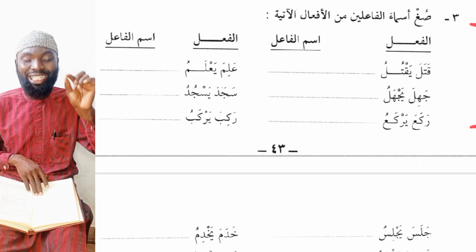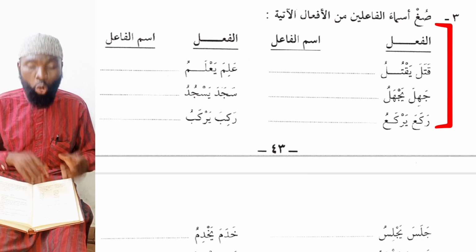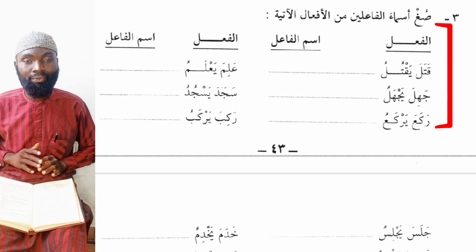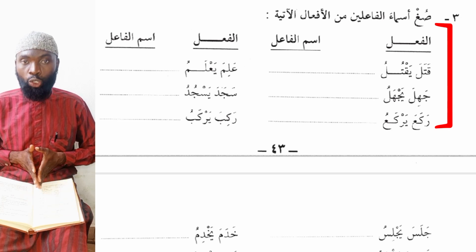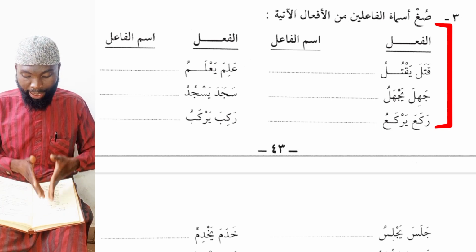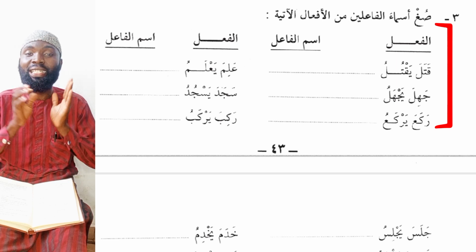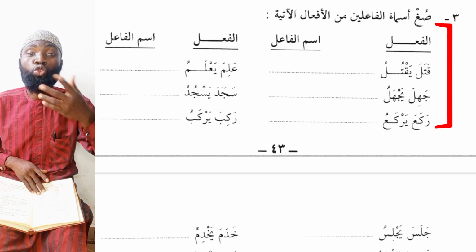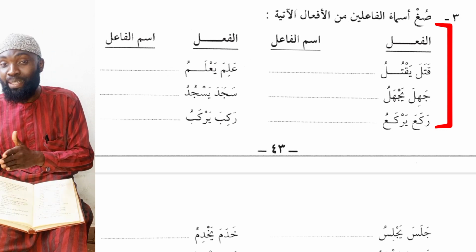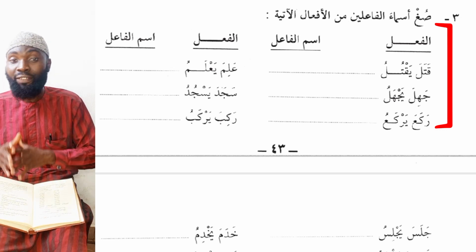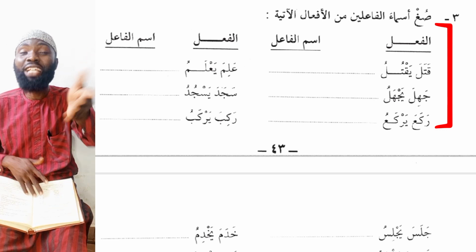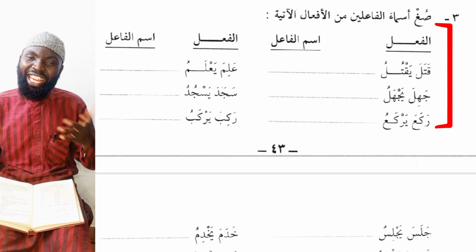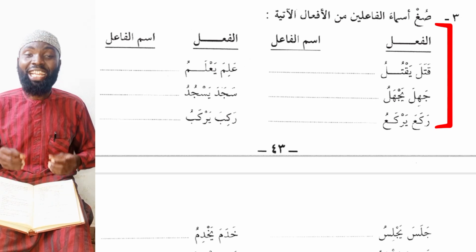We have the exercise: Sugh Asma'al-Fa'ilina min al-Af'al al-Atiyah. We are to form the active participles from the following verbs. Under al-fi'lu we have the verbs that we are to form from, and beside it we have ismul fa'il, the active participle. The first one we have is qatala, he killed; yaqtulu, he is killing. To simply form the active participle, you add alif after the first letter, and you have qatilun, a killer. That is very easy. Qatala, he killed; qatilun, a killer.